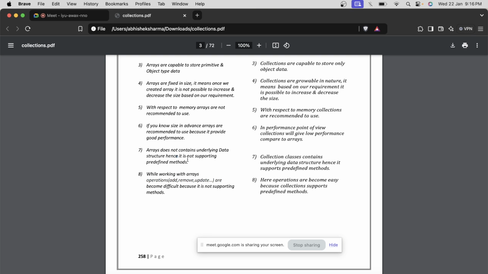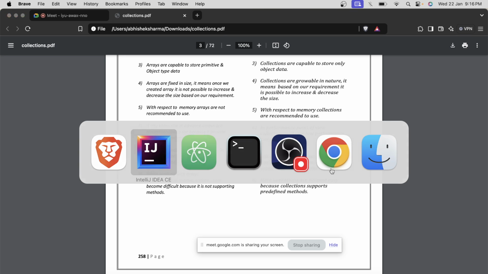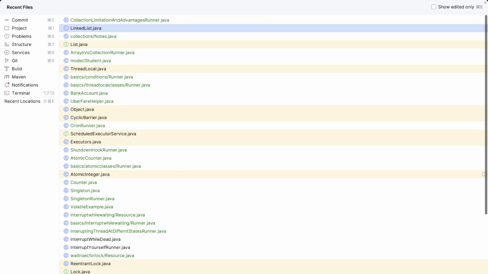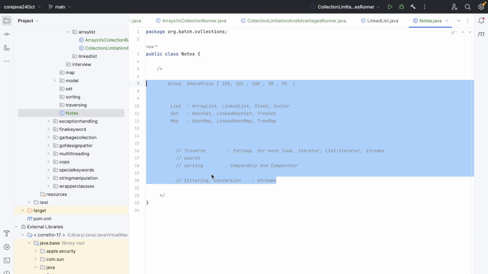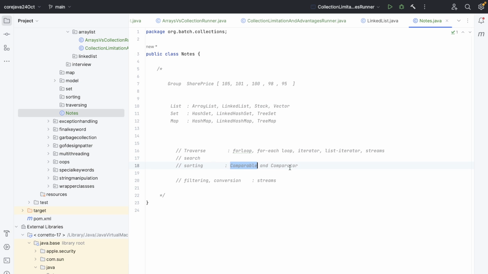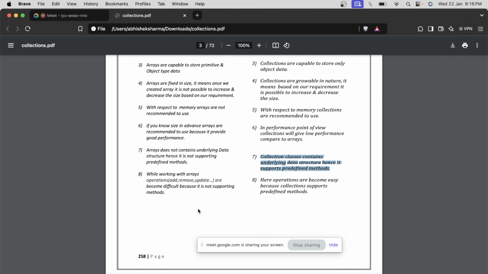Okay, cool. So it does not define any predefined method, right? It's a primitive data type. So if you want to sort it, you need to write the sorting algorithm on your own. But in the collections, you can sort the data structure without writing or knowing any sorting algorithms, because we have two things to work with if you want to sort. One is Comparable and the second is Comparator. We will see what's the difference between these two, and which to use when.